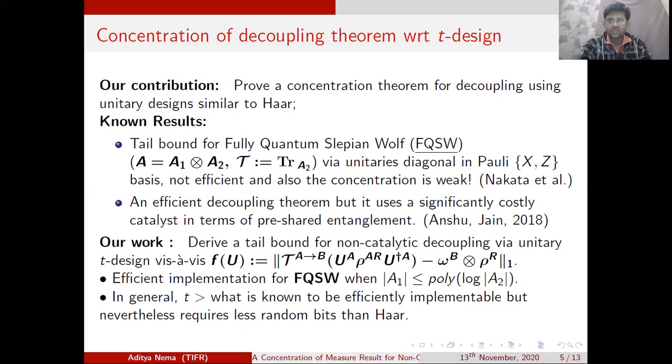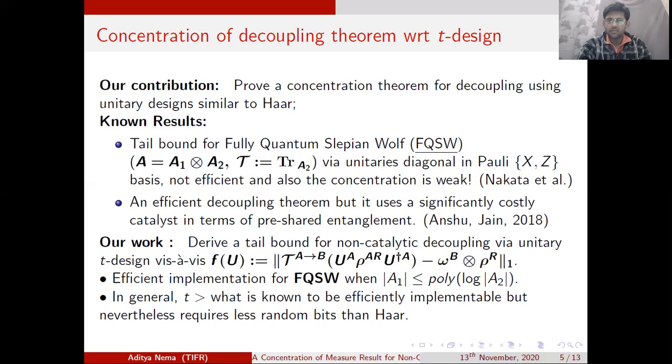The setting is as follows: the system A is equal to the tensor product of two subsystems A1 and A2. The superoperator tau maps the system A to the subsystem A1 by just tracing out the subsystem A2, so it is indeed a CPTP map. Nakata et al. managed to show a concentration result in the fully quantum Slepian-Wolf setting when the unitaries are not Haar random, but are diagonal in the Pauli X and Z basis.